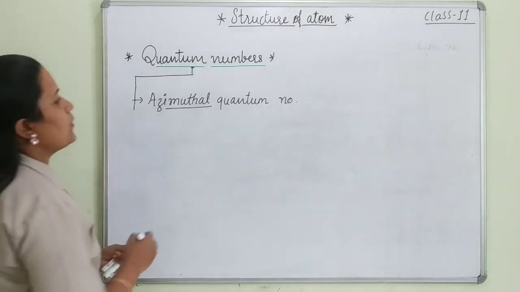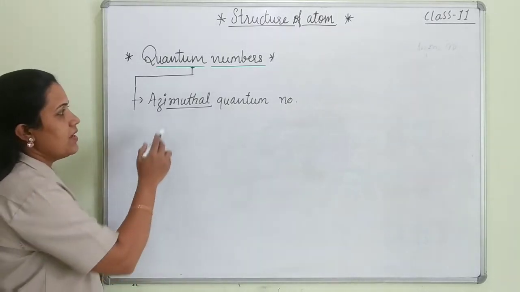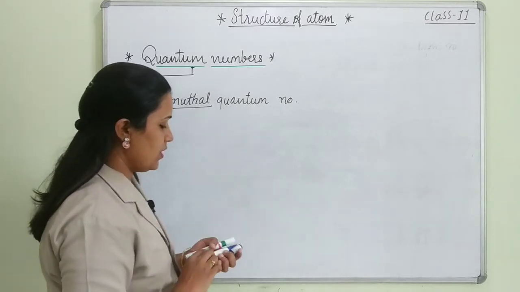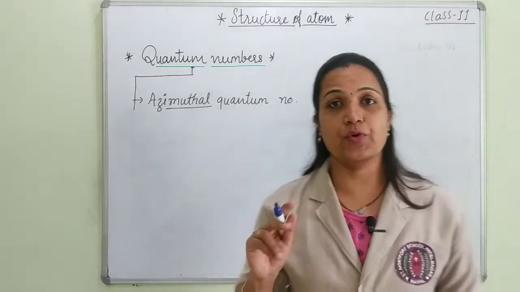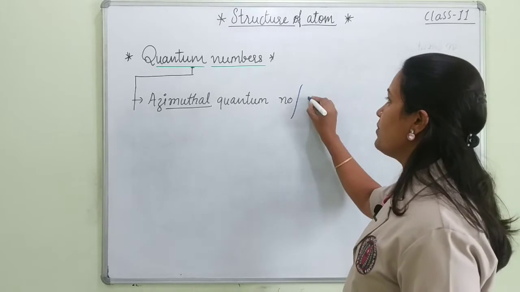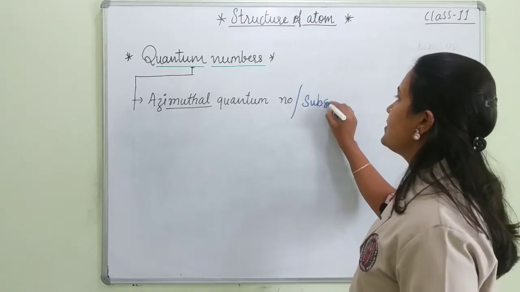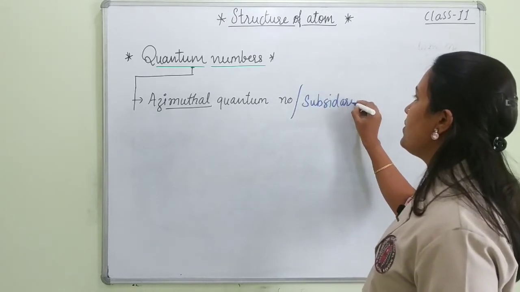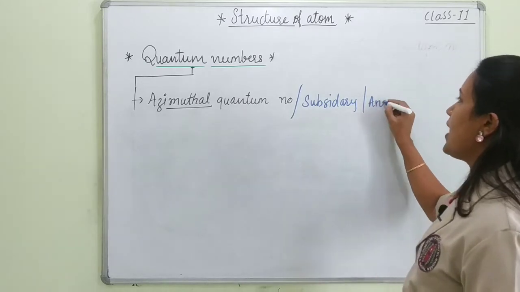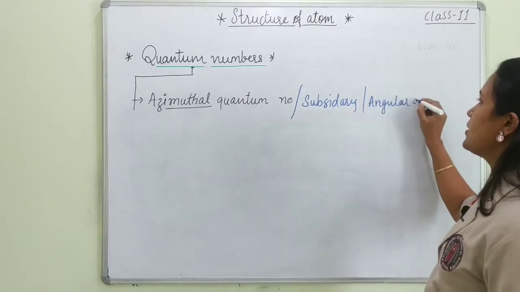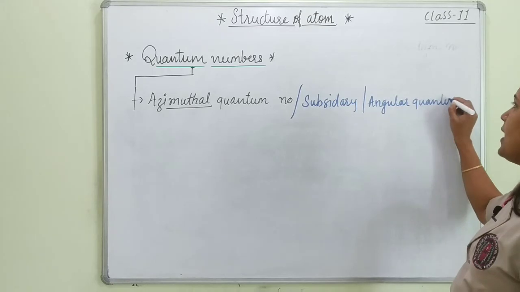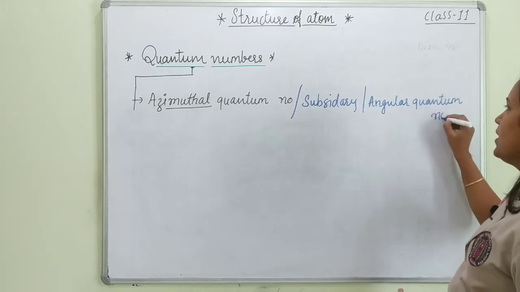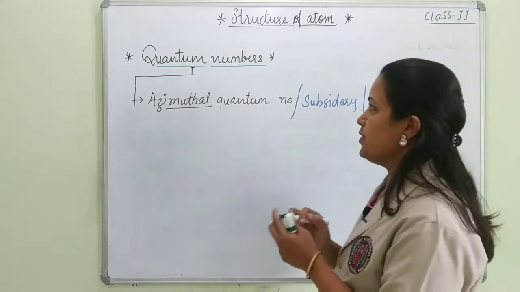Okay, so let's start with the second one, and that one is azimuthal quantum number. Azimuthal quantum number has two more names also. It is also known as subsidiary quantum number, or it is also known as angular quantum number.